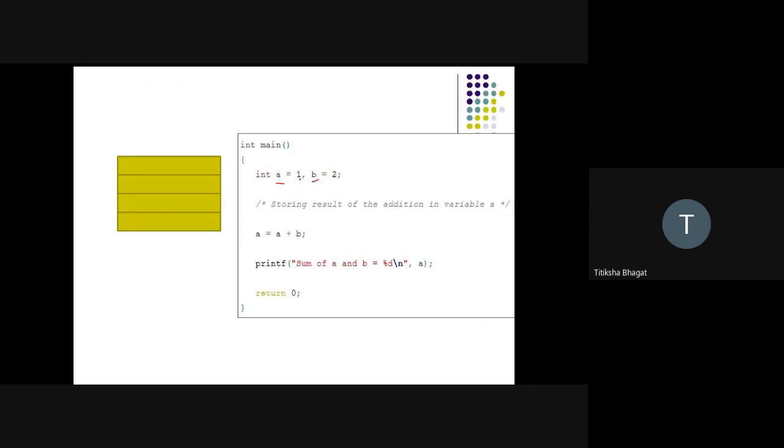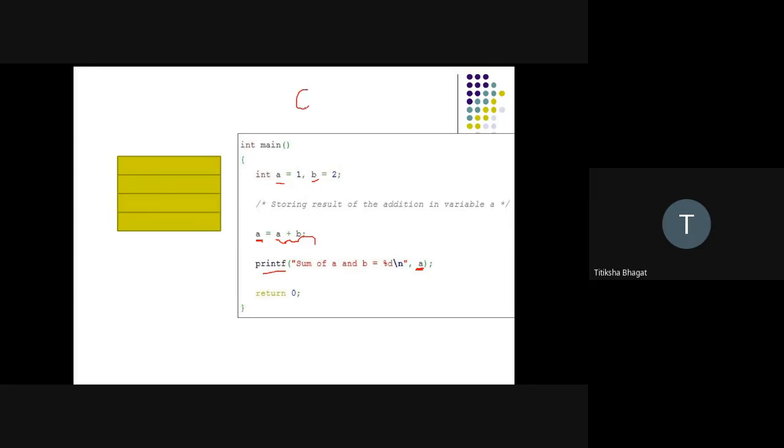I have assigned the value 1 to A and 2 to B. And here I am performing the addition of two numbers, A plus B, and storing the result back in A. And here I am printing it with the help of printf function. I'm printing the data that is A. So this program is written in which language? This program is written in C language.